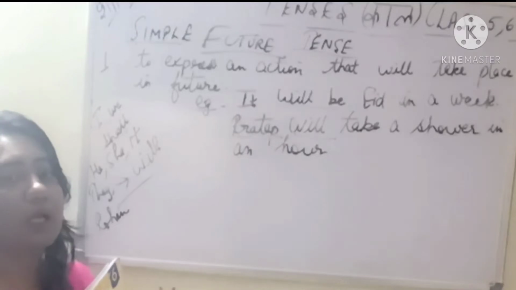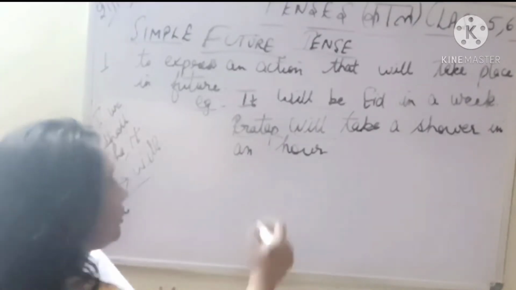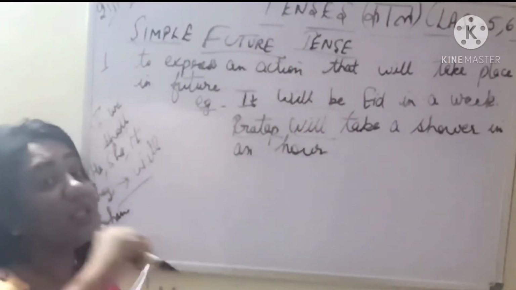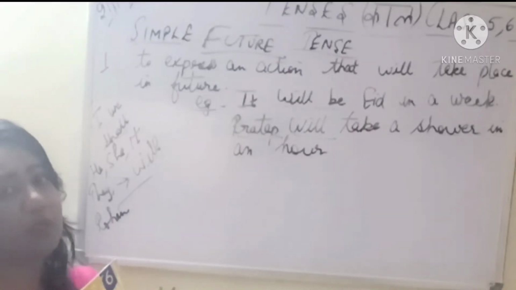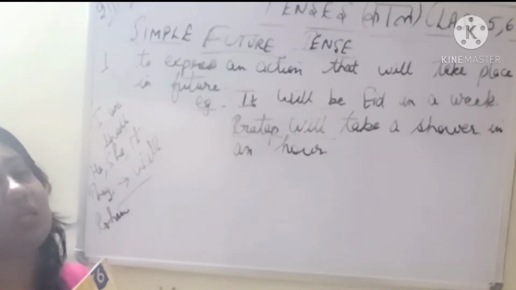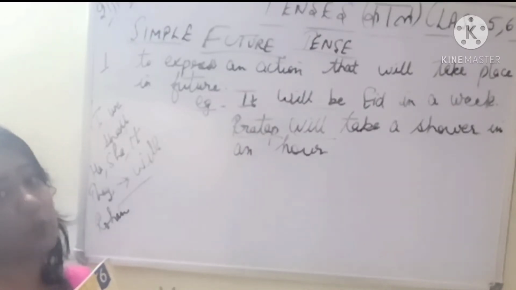We will all be doing that in modals in class 6. But for now you just remember that in future tense, wherever it is, we are always using the words will and shall. Shall I have told you for I and we. Rest wherever you have he, she, it, they, or the name of the person itself, that time we use will.